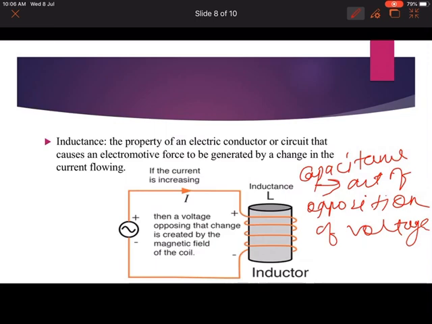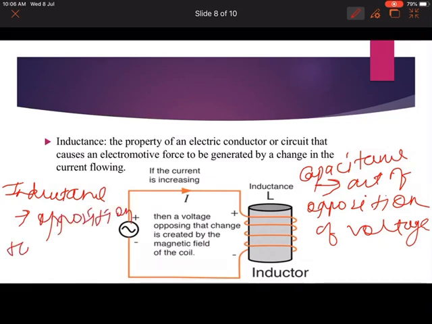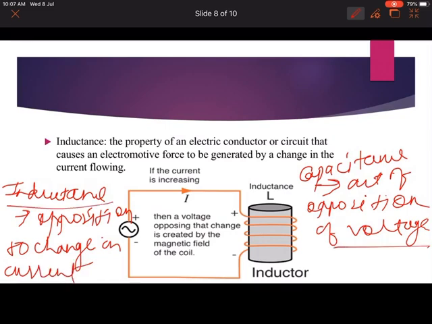And inductance is opposition to change in current. So that difference you should know. Opposite to change in current means capacitance deals with the voltage and inductance deals with the current. Okay, hope you understood the concept.